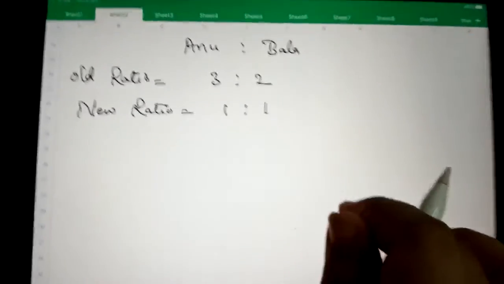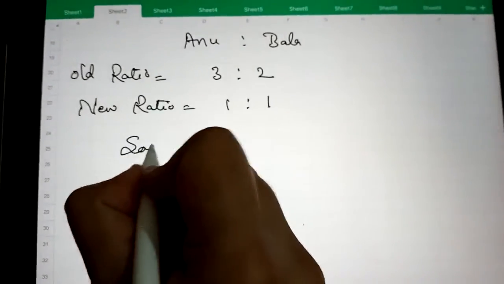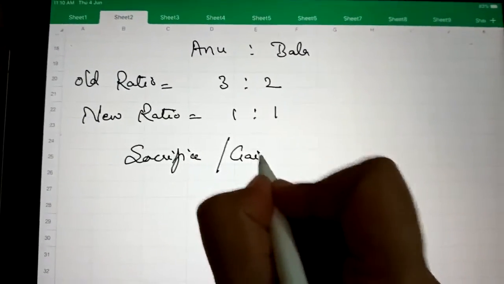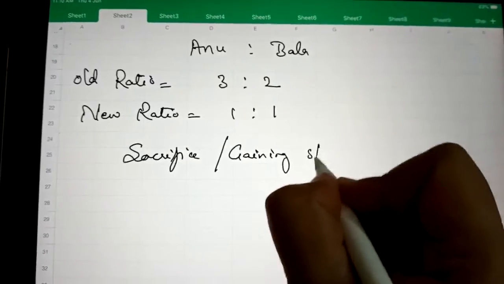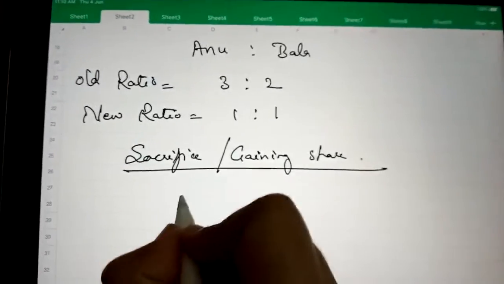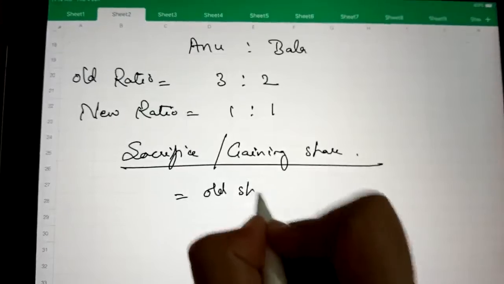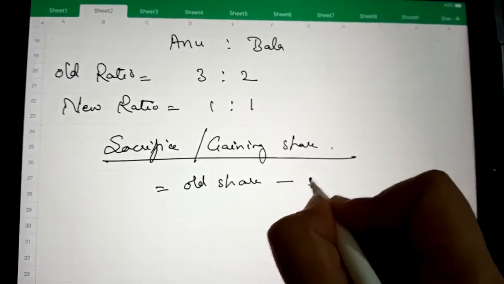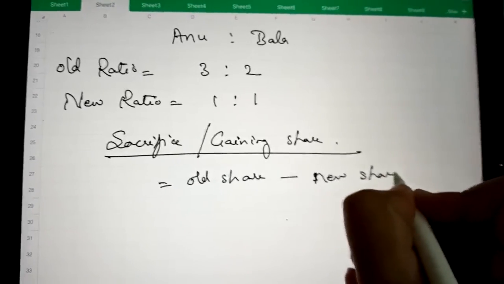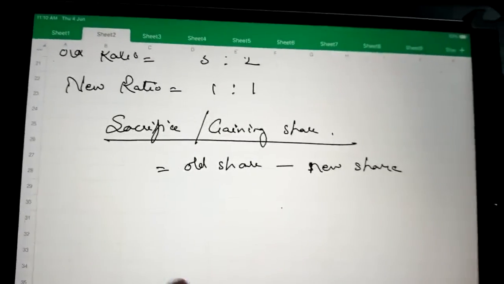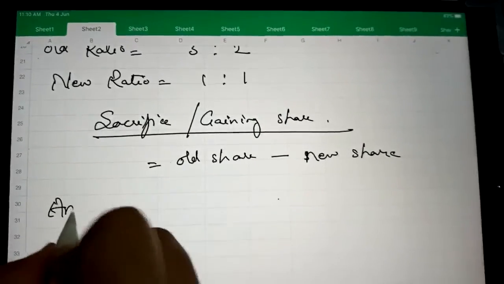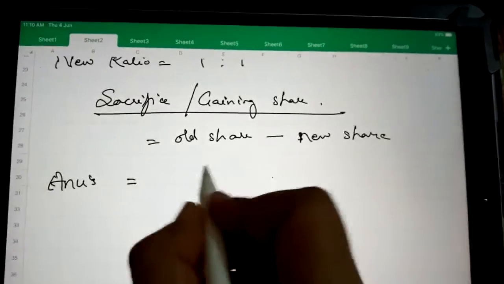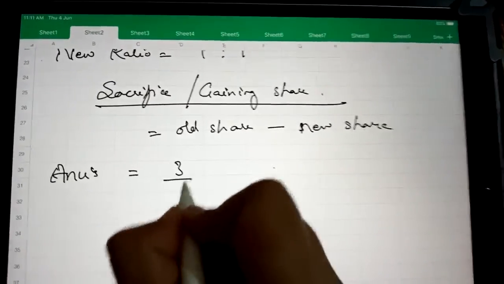So their sacrifice or gaining share can be calculated by deducting new share from old share. Anu's sacrifice or gain: his old share is 3/5 and new share is 1/2.